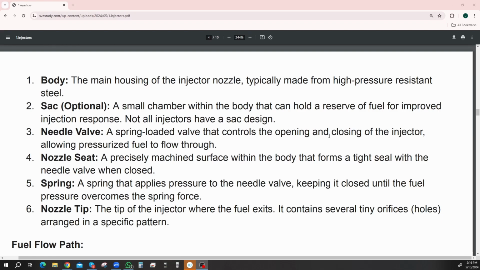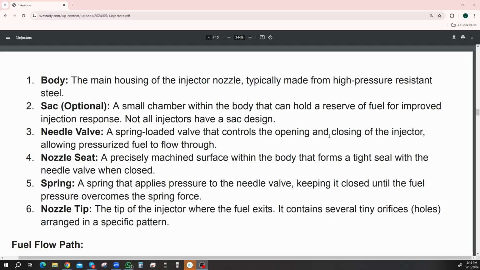We've got body, and that's the main housing of the injector or nozzle, typically made from high pressure resistant steel. Sac, optional, a small chamber within the body that can hold a reservoir of fuel for improved injection response. Not all injectors have a sac design, so it's like a little mini reservoir on demand, right next to the injector.